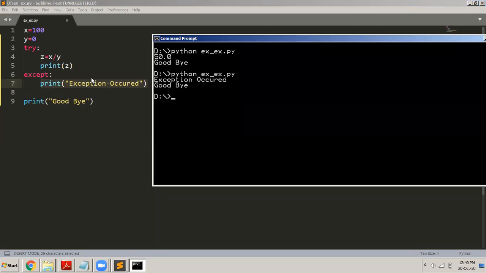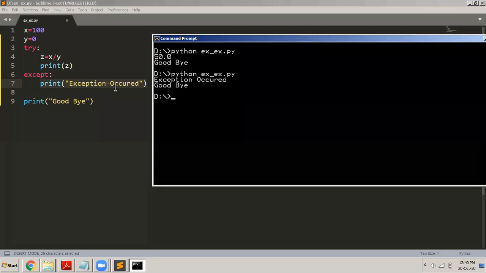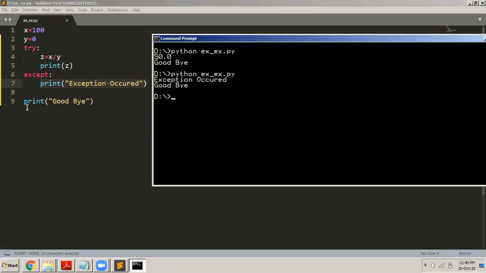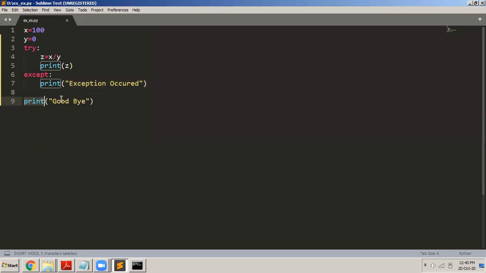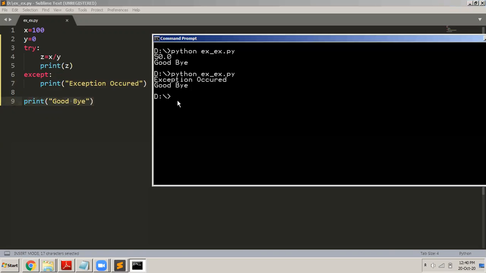In this try block, something went wrong. So that's why the except block got executed and it displayed "exception occurred". And then after that, it continues to execute the program. It will not stop abruptly. It executes the remaining part of the program, and then it displays "goodbye". And then it stops the program because after that, there is nothing.